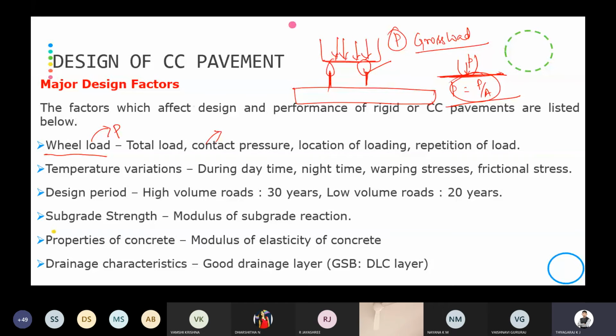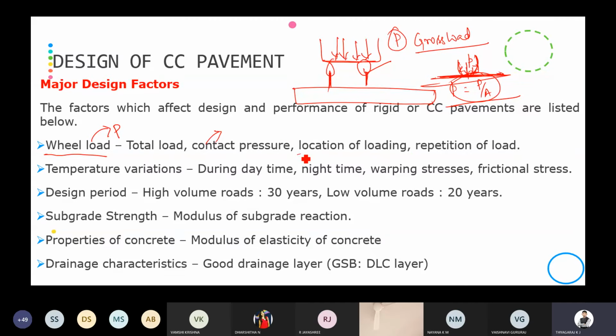So tire pressure is different, contact pressure is different. Tire pressure means the inflation pressure of the air present in the tire. When it comes to contact pressure, the pressure which is exerted by the tire on the surface of the pavement, we are going to call it the contact pressure.